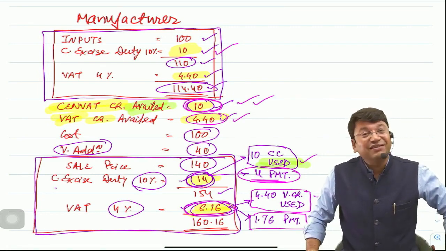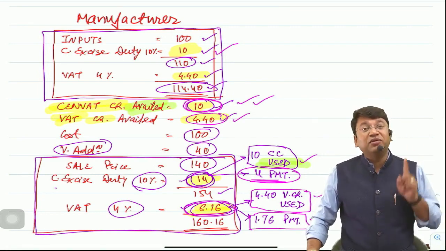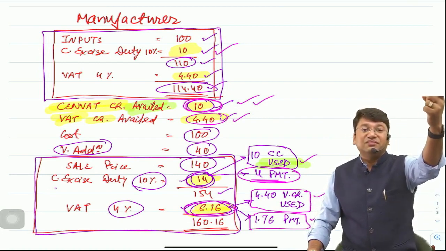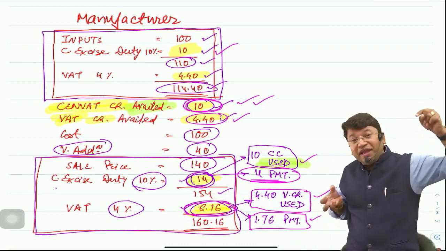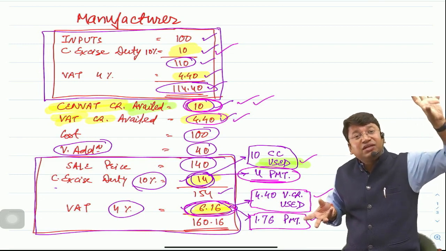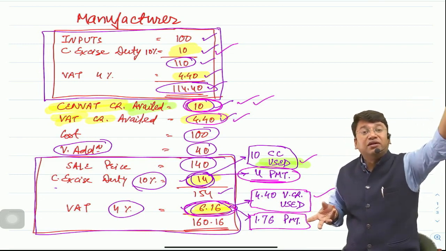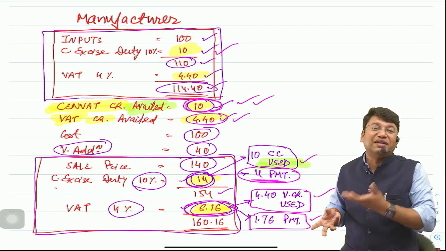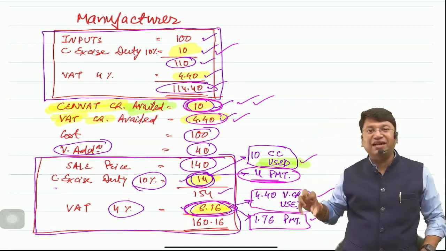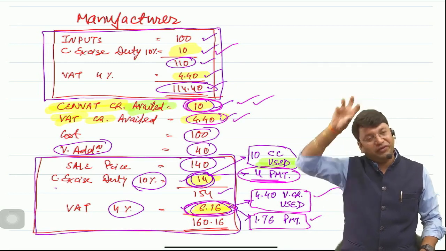Because SENVAT credit is given by the central government because you had paid the taxes to the central government. For paying the liability of VAT, you can't use the SENVAT credit, because the taxes which you had paid to the central government, how will the state government allow the credit? So SENVAT credit can't be used for VAT liability.